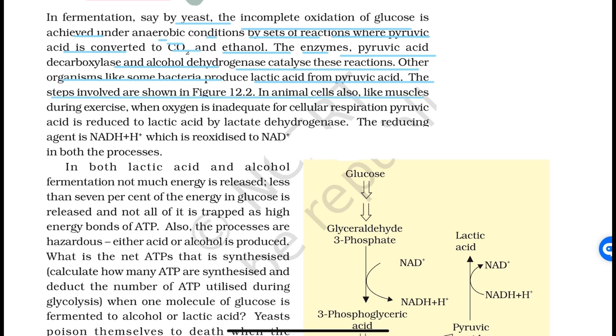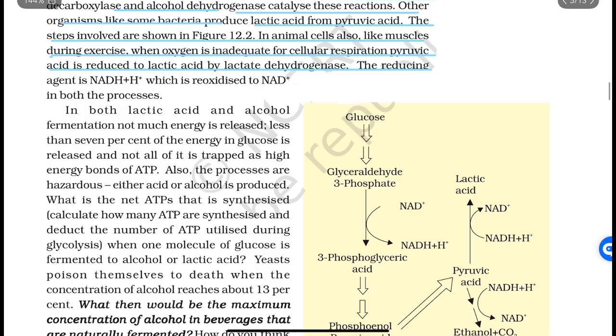In animal cells also, like muscles, during exercise, when oxygen is inadequate for cellular respiration, pyruvic acid is reduced to lactic acid by lactate dehydrogenase. The reducing agent is NADH plus H plus, which is reoxidized to NAD plus. In both lactic acid and alcohol fermentation, not much energy is released. Less than 7% of the energy in glucose is released, and not all of this is trapped as high energy bonds of ATP. Also, the processes are hazardous. Either acid or alcohol is produced.